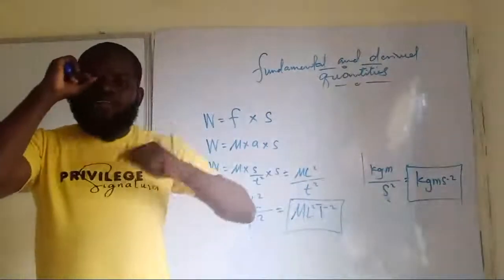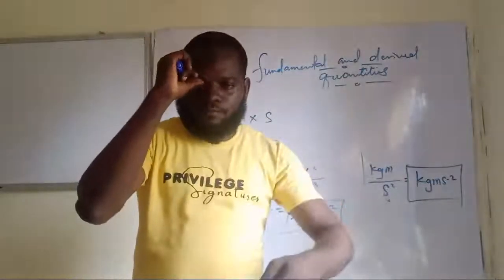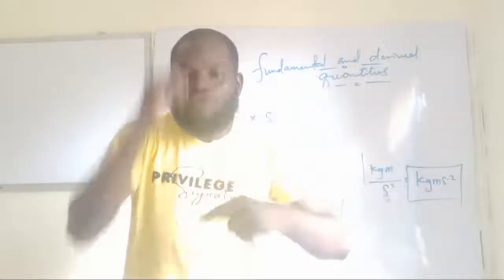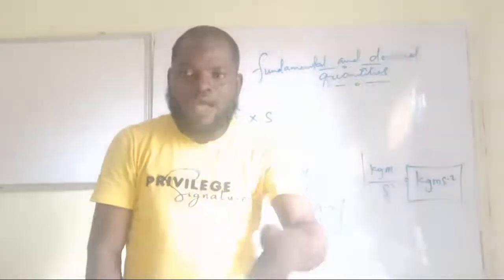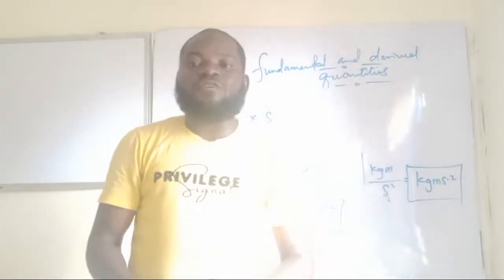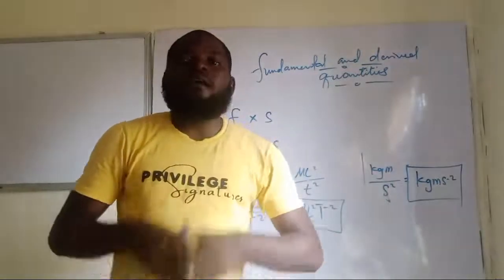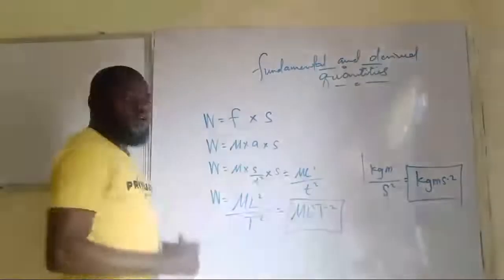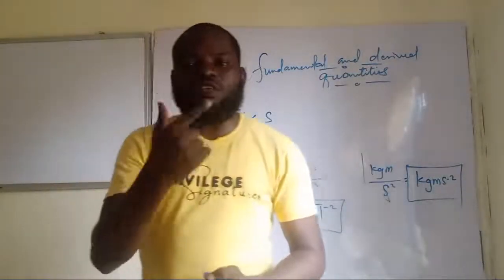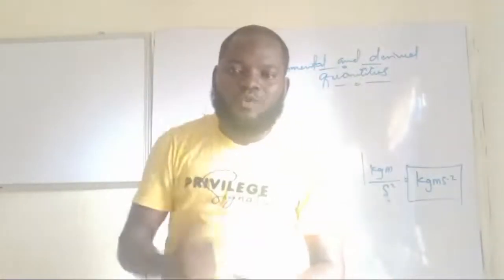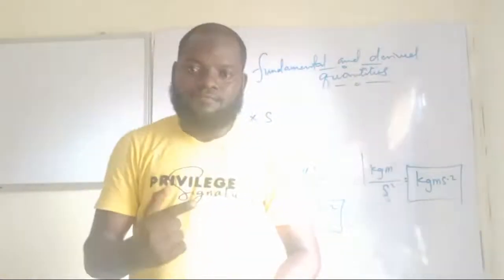Now, if they don't ask you for work done, the examiner can ask you for moments, or they ask you for torque. Are you getting this now? It is still the same thing. Why? Moment is the product of force and perpendicular distance. And mind you, there is no difference between perpendicular distance and ordinary distance.